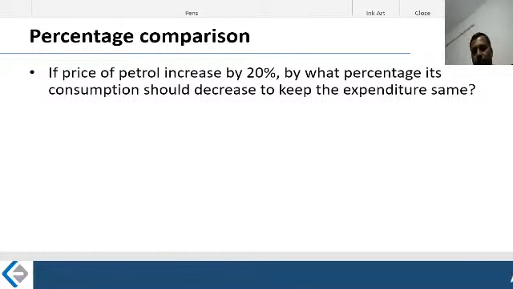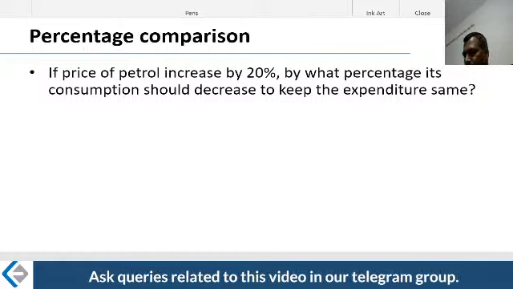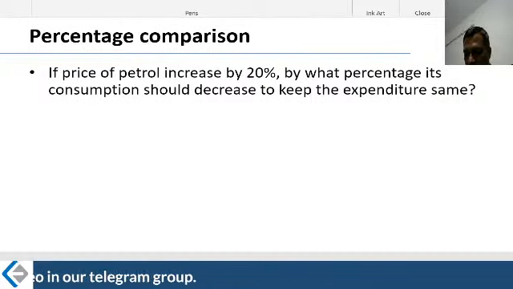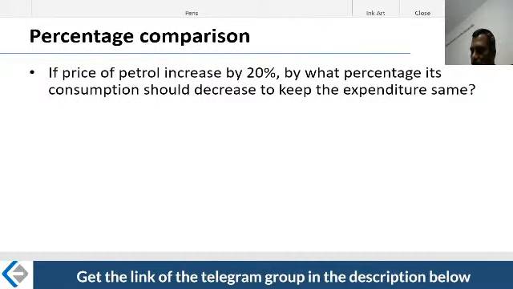Fine, let's see some of the applications. If the price of petrol increases by 20%, by what percentage should its consumption decrease to keep the expenditure same? Now listen to this, friends. I want all of you to listen to this carefully. I'm directly getting onto the applications of this particular tool.